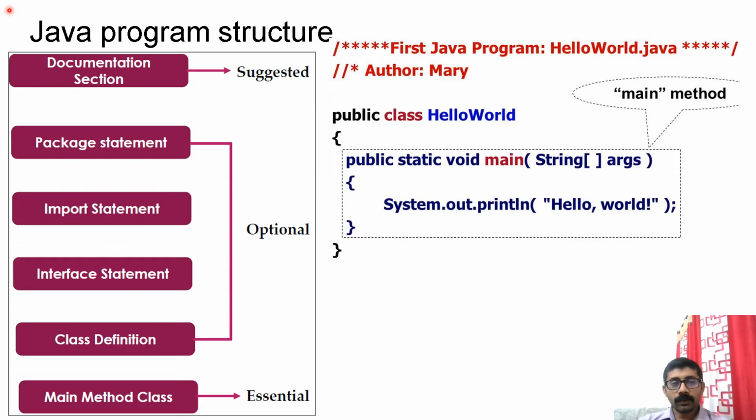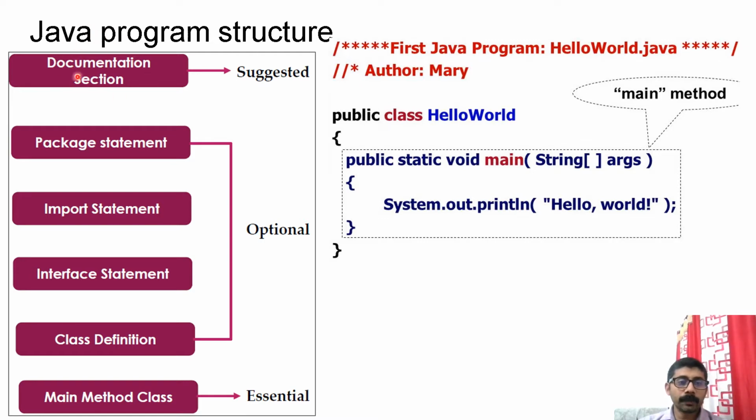Now let us try to understand the structure of a Java program. If you remember, for a C program, there will be hash include, like that. Then constants, functions, definitely main function, that sequence was there. In similar way, in Java program also there is a recommended Java program structure.